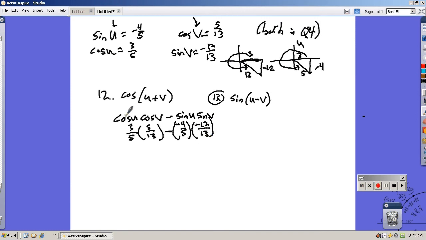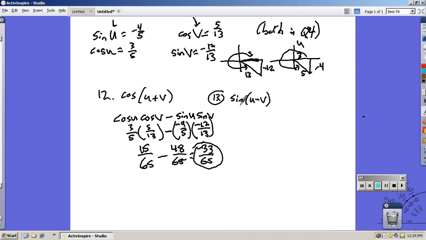And then it's just a little fraction multiplication. 3 times 5 is 15. 5 times 13 is 65. Minus a negative times a negative is positive. That gives me a 48, 4 times 12. 5 times 13 is still 65. Then if I go 15 of them minus 48 of them, I should get negative 33 of them.